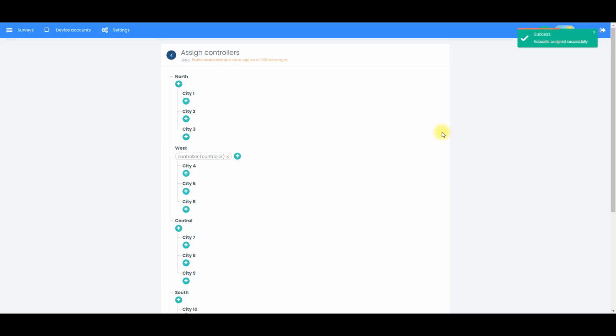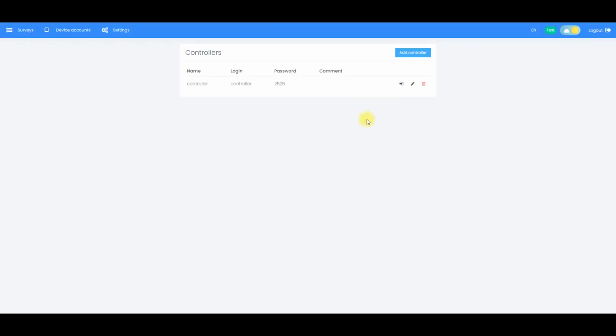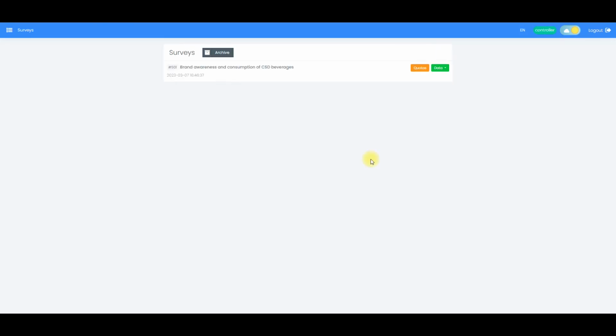To see how the controller's dashboard will look like and which locations it will have access to, log in as the controller. To do this, go to the list of controllers and click on the Login As icon. This function allows you to log in as a user instead of entering a login and password. We are now in the controller's dashboard. Let's take a look at the quota statistics.